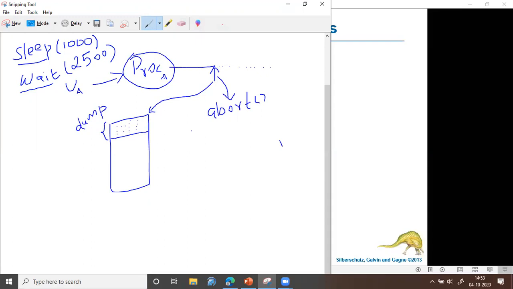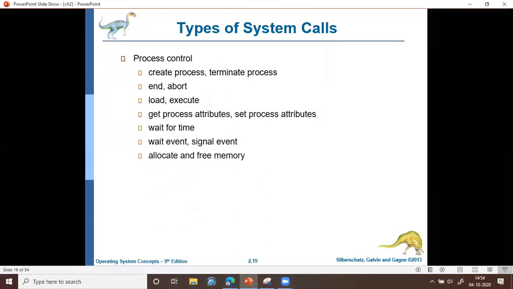Once the process is abnormally terminated, the user can go back and refer to this main memory, this dump location, and understand the reason for the abnormal termination. Probably he can rectify that and execute the process again. There are also system calls to perform this operation, which is called debugging. So, dump memory if error: if there is any error, the operating system will dump content into the memory.